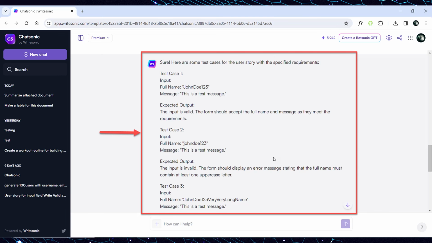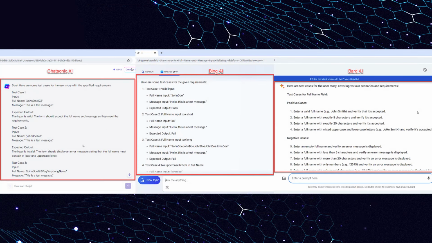In conclusion, these three AIs are able to write the test cases. Comparing the answers, ChatSonic AI generated test cases more similar to Bing AI, that are more structured for both fields with valid and invalid input, while Bard AI generated more test cases. However, Bard AI missed test cases for the message field, and the test cases are without the expected result.